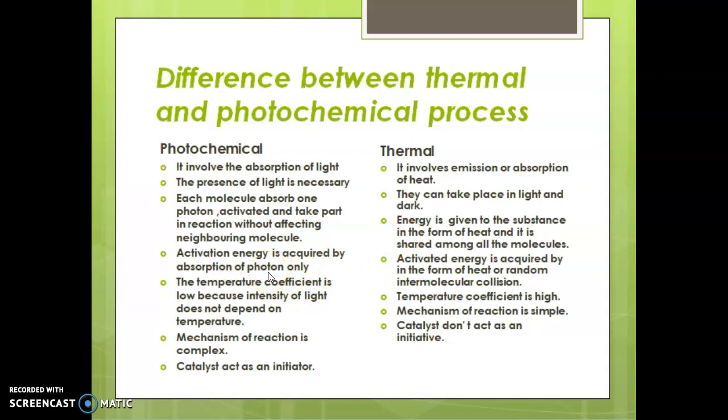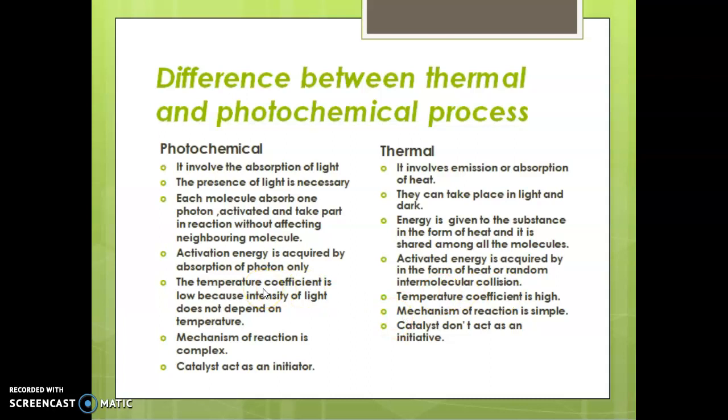Activation energy is acquired by absorption of a photon only. But in the case of thermal, activation energy is acquired in the form of heat or random intermolecular collision, that is, collision between the molecules.